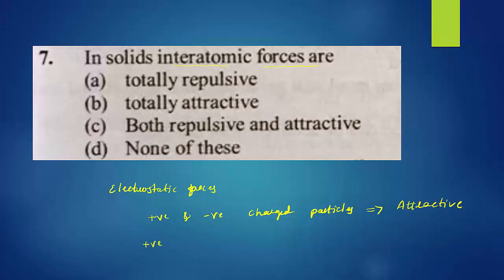If both are positive and positive, or both are negative and negative, then there is always a repulsive force present between them. A solid contains a large number of atoms. Atoms contain protons, electrons and neutrons, so they are positively and negatively charged particles. The force between like charges is repulsive. The force between plus and minus is attractive. That indicates both repulsive and attractive forces are present. So option C is right.